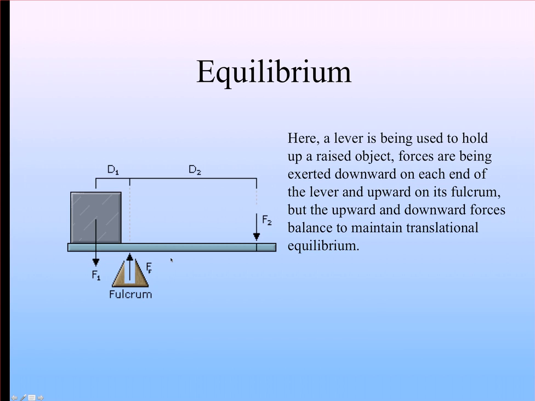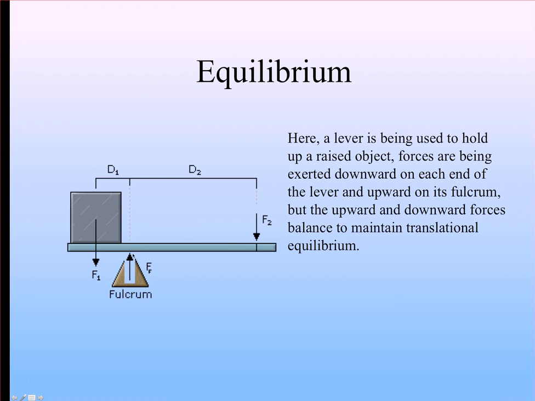We should note that in this situation, let's look at the beam, we have a force down due to this mass being here. So this is pulling the beam down. This force here, which is holding this mass up off the ground, is also acting downward on this beam. So there are two forces pushing downward on the beam. And yet, we're going to assume that this is a stationary situation. If that's true, then this beam is not accelerating into the ground. So there must be some force balancing those other two forces to keep it from accelerating into the ground, and that comes from the fulcrum.